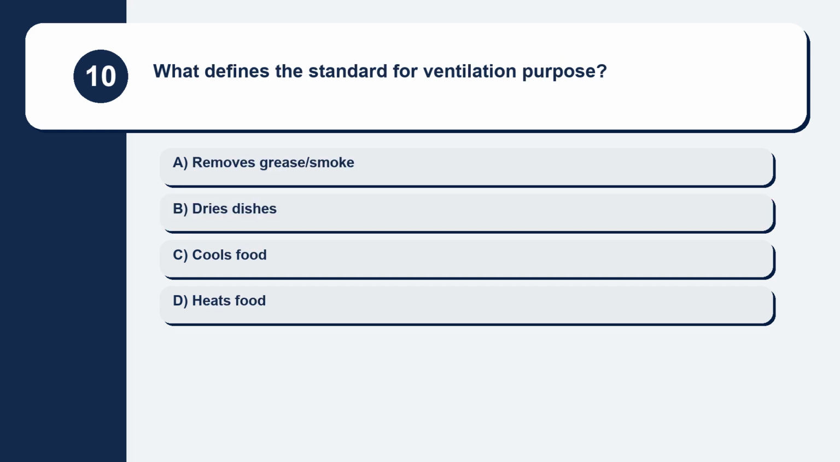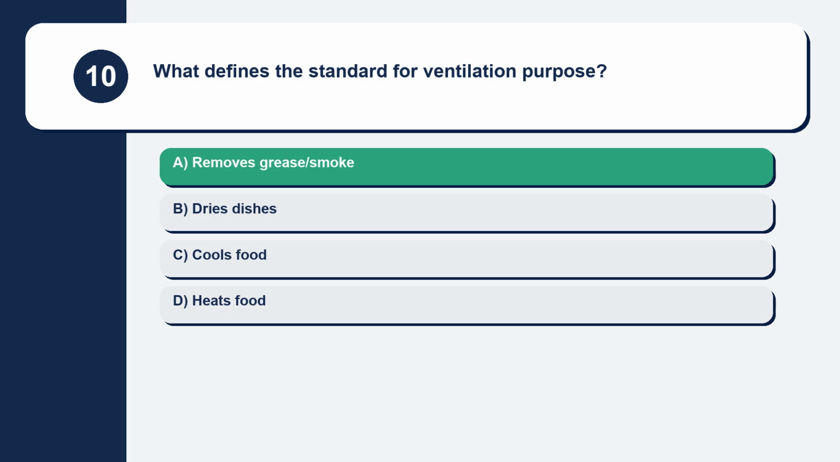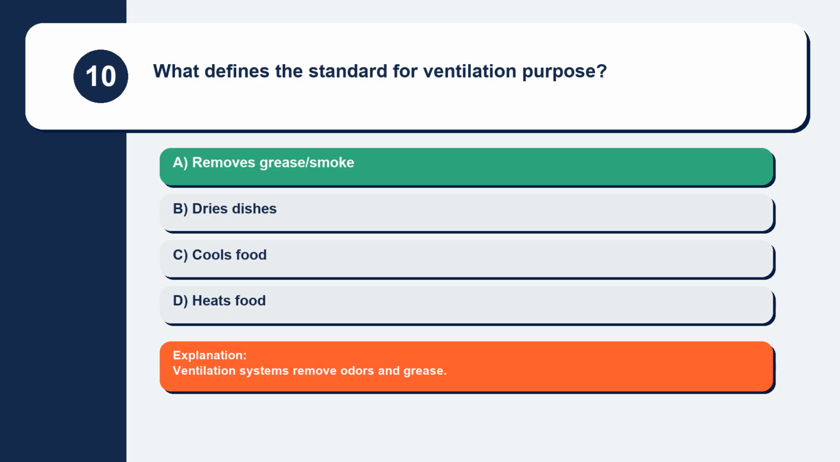Question 10. What defines the purpose of ventilation? Removes grease/smoke, dries dishes, cools food, or heats food. Ventilation systems remove odors and grease.